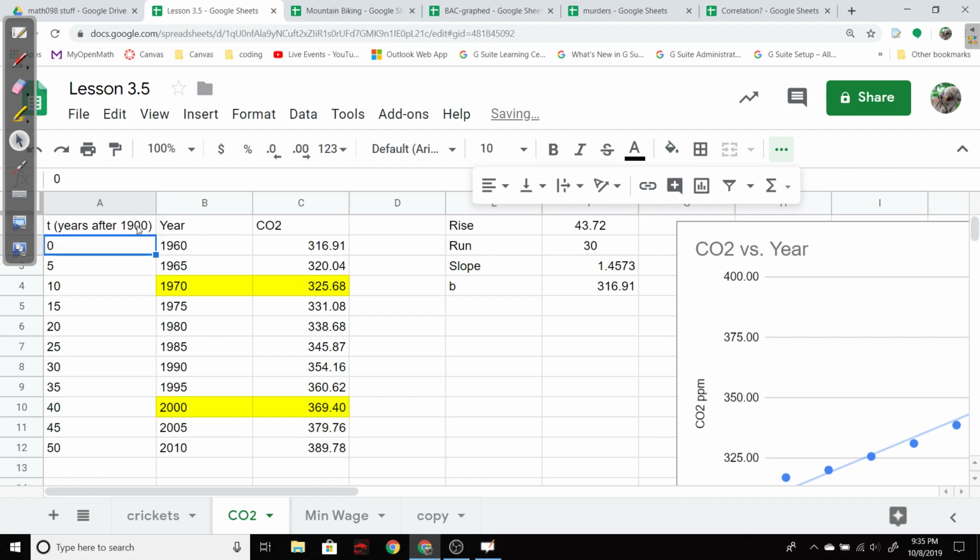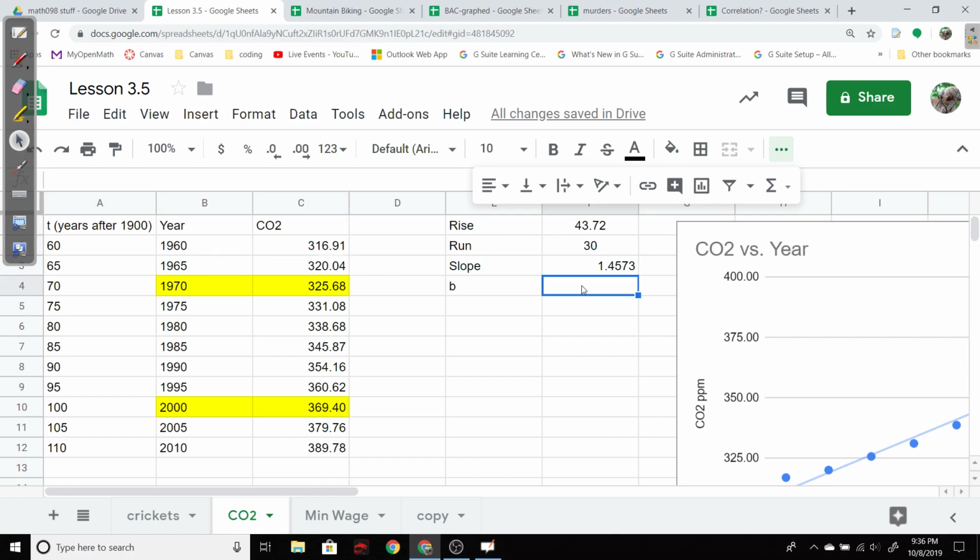All right, so that means this would be year 60, and this would be year 65, and so on. And so I can just fill and overwrite those numbers. So that'd be 110 years later. So now I have a little work to do to find b again. But it's not too different than before. I'm going to use 60 years later and that value.